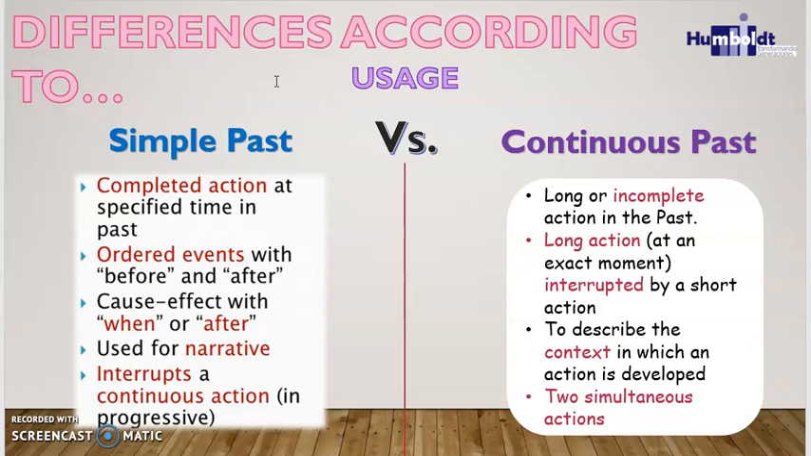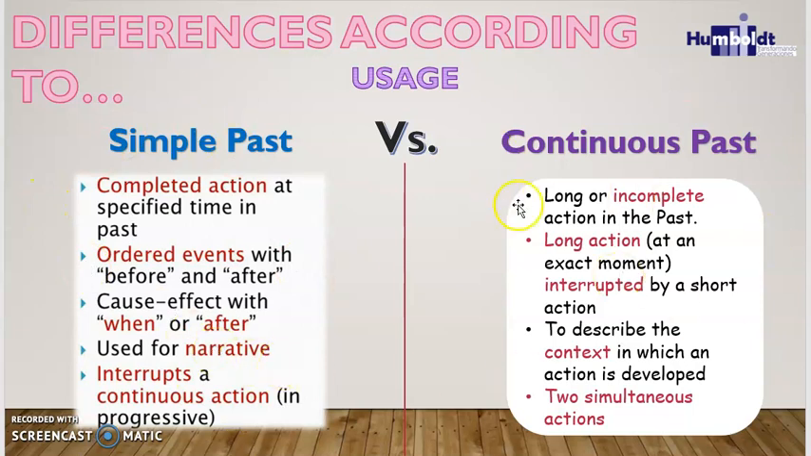These are the differences according to the usage. So simple past versus continuous past. Remember that simple past refers to a completed action at a specified time in the past. Also, we use it for ordered events with before and after. The other point is it is a cause effect with when or after. We use it for a narrative, and we use it to interrupt a continuous action. Okay, so these are like the usage of this simple past.